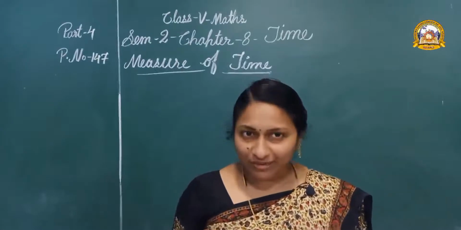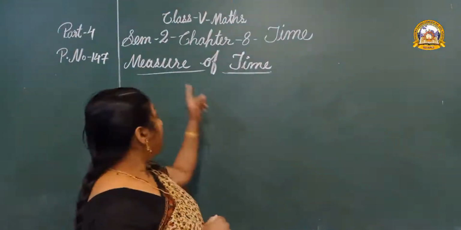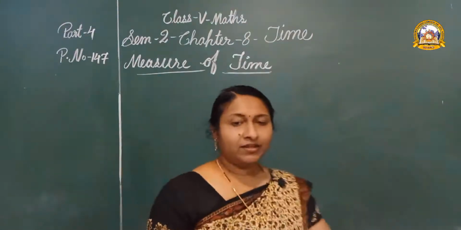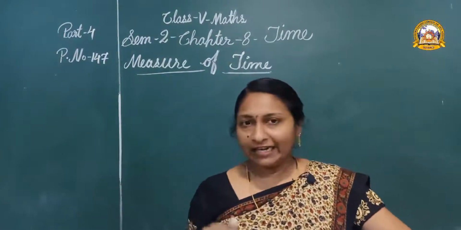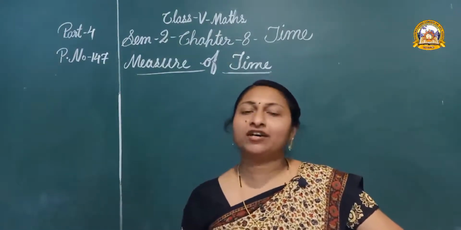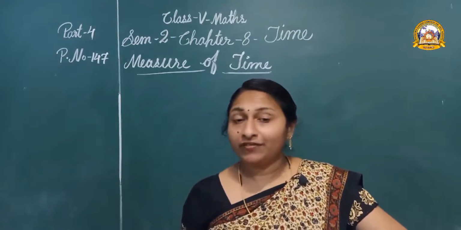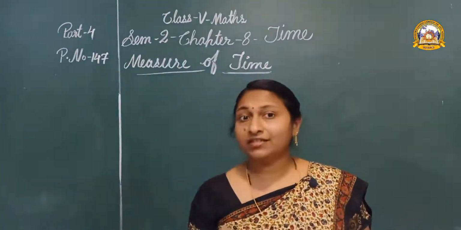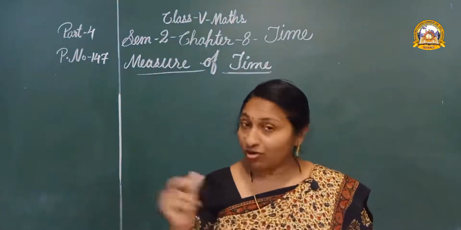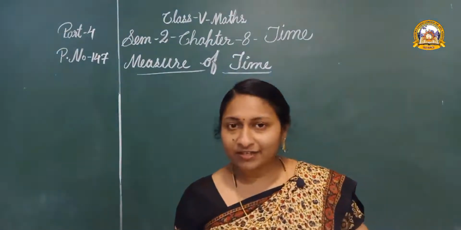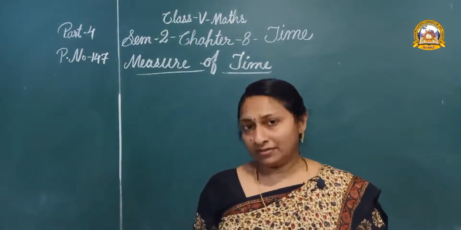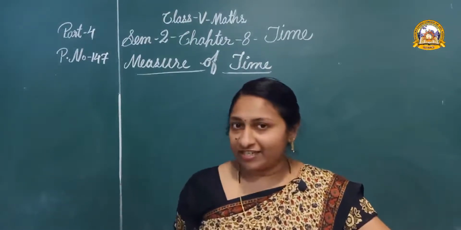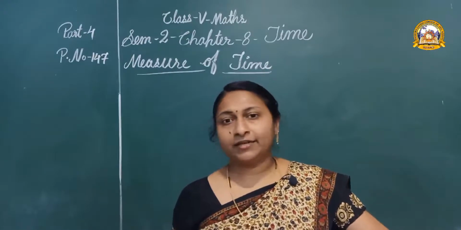Children, our today's topic is measure of time. Okay? All of you know one day is equal to 24 hours. But we can see the numbers only up to 12 on our wristwatch or a wall clock. Isn't it? There are only 12 hours. But you can see the 24 hours clock in railway station, airport, etc.